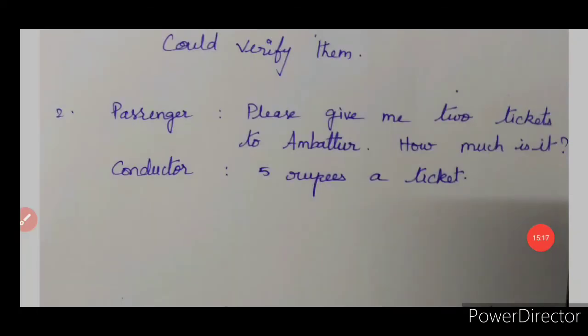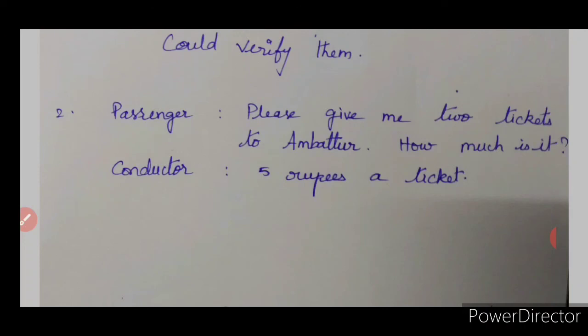Okay, so passenger and conductor are speaking over here. Please give me 2 tickets to Ambattur. How much is it? Conductor is replying 5 rupees a ticket. So you can go ahead to write this. Okay, you can go ahead to report this dialogue and you can let me know if you have any difficulties.